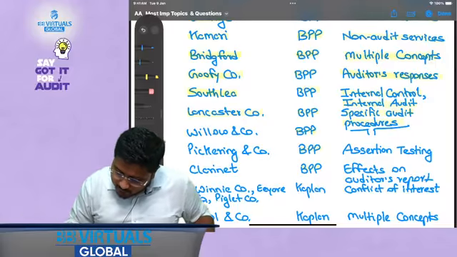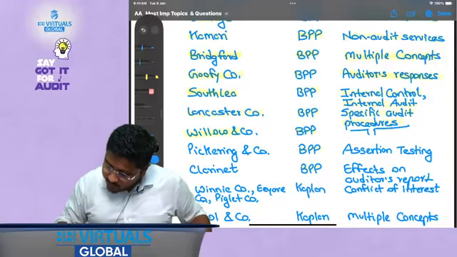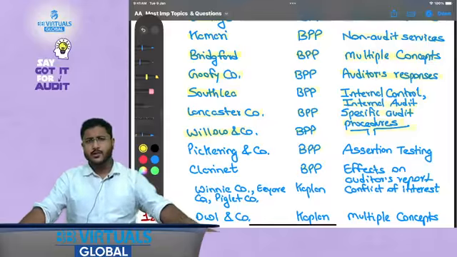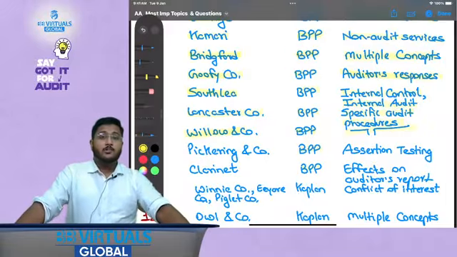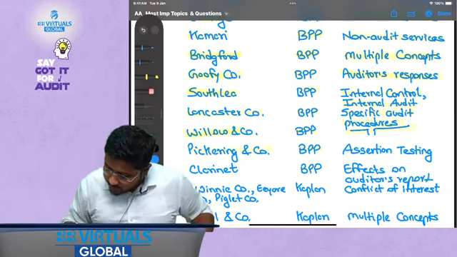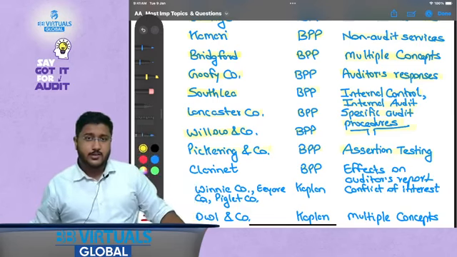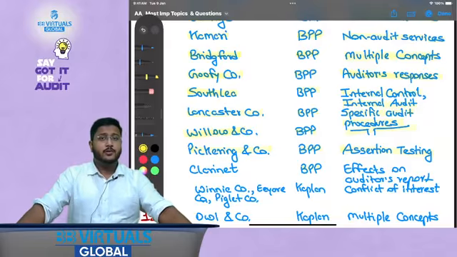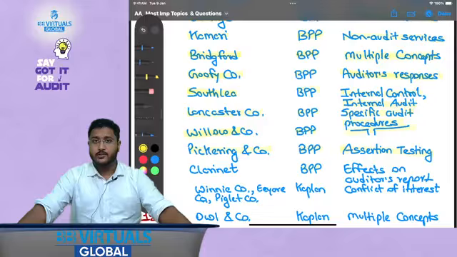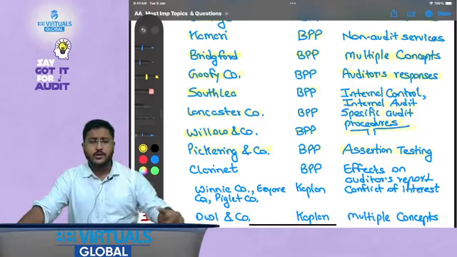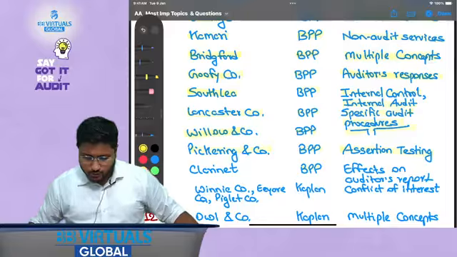Then Willow and Company. This is again specific audit procedures. Why have we selected two questions for similar areas? These are specific audit procedures for different areas, and that is why we have selected this question. Then Pickering and Company, again from BPP, talks about assertion based testing. This is not just mentioning the audit procedures, but also considering the assertions. So you will be performing the audit procedures, but also considering the effect of the assertions over here.